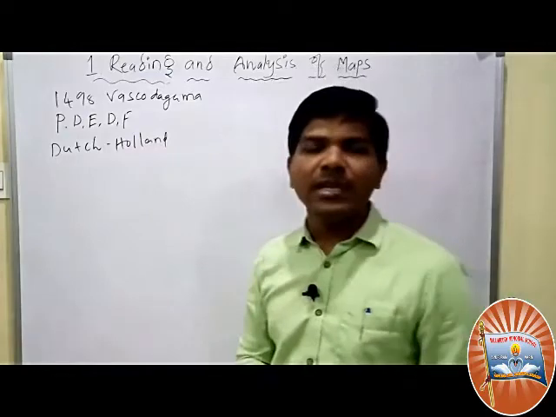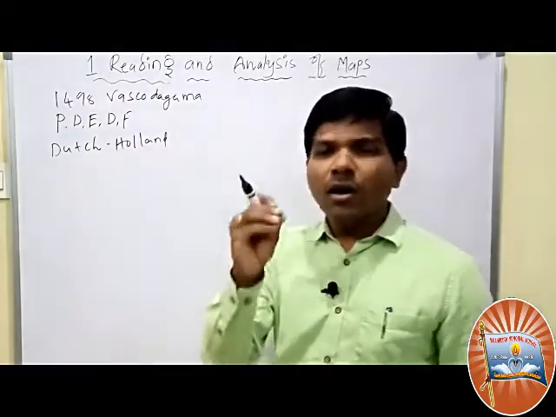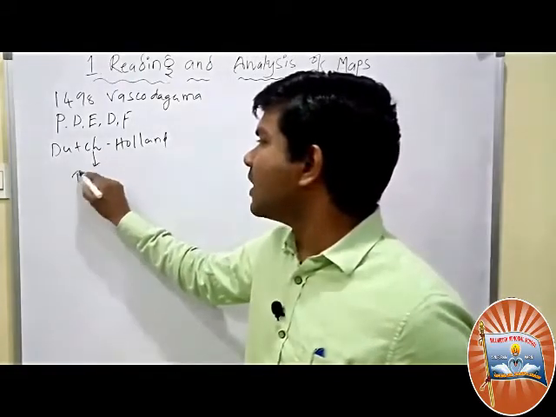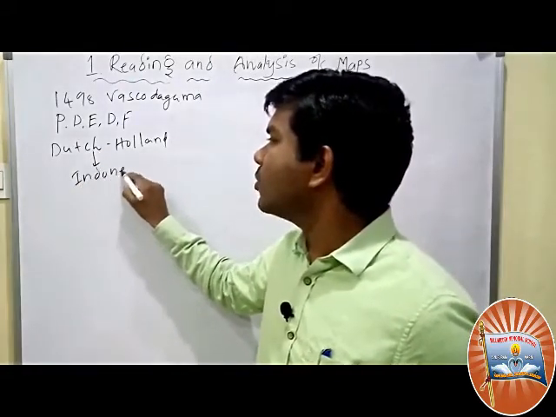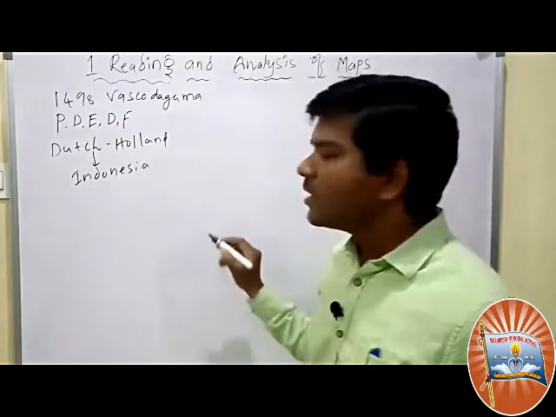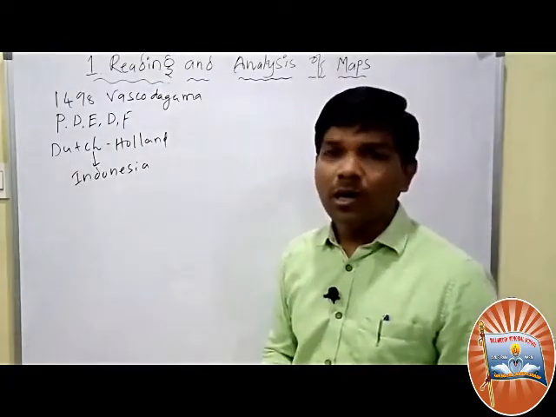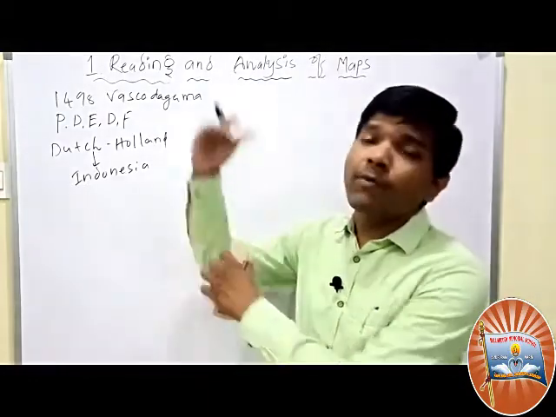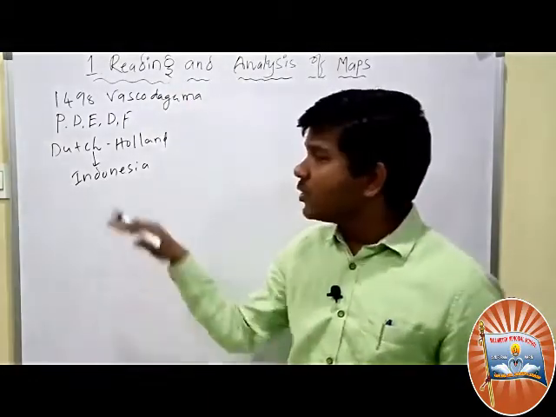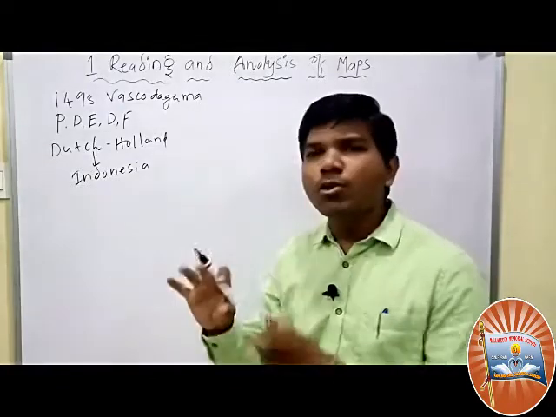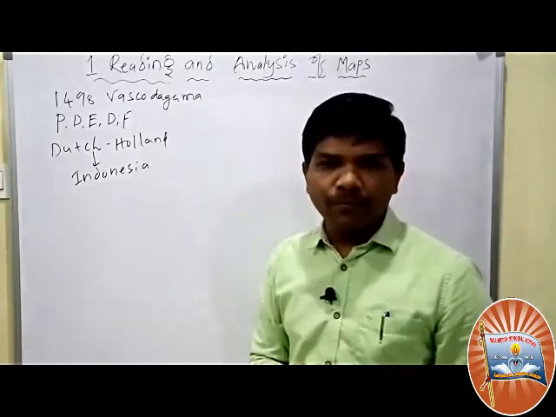Holland established their authority and captured most of Indonesia. The country of Indonesia came under the control of the Dutch, or Holland. Why did they go to that island place? Indonesia consists of so many islands, and they knew that area completely.